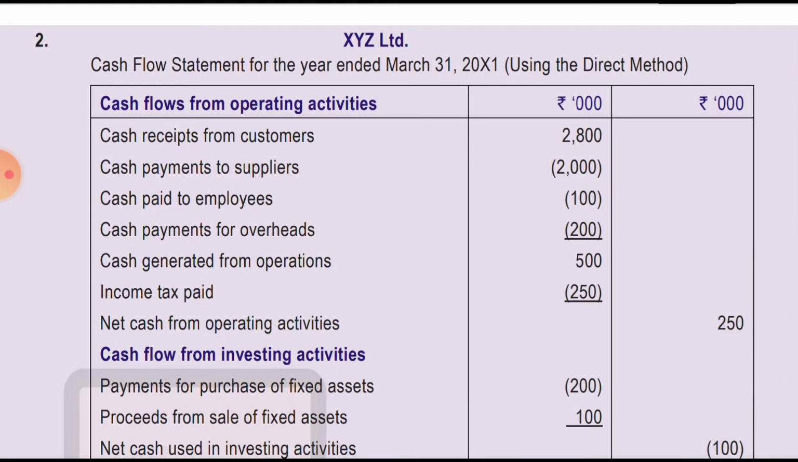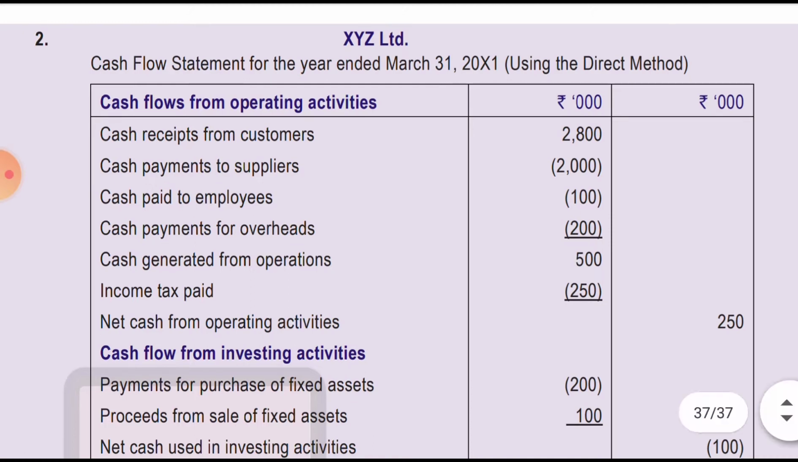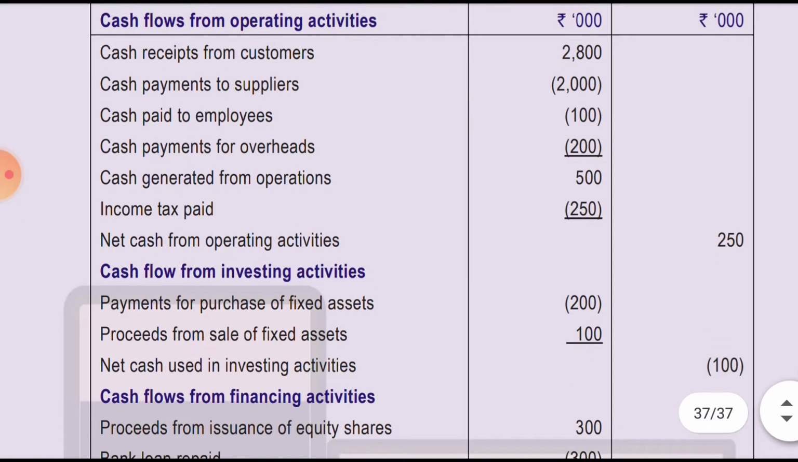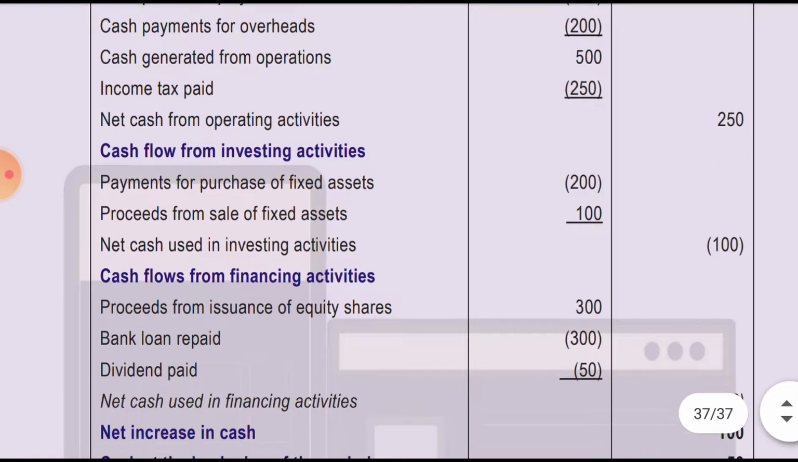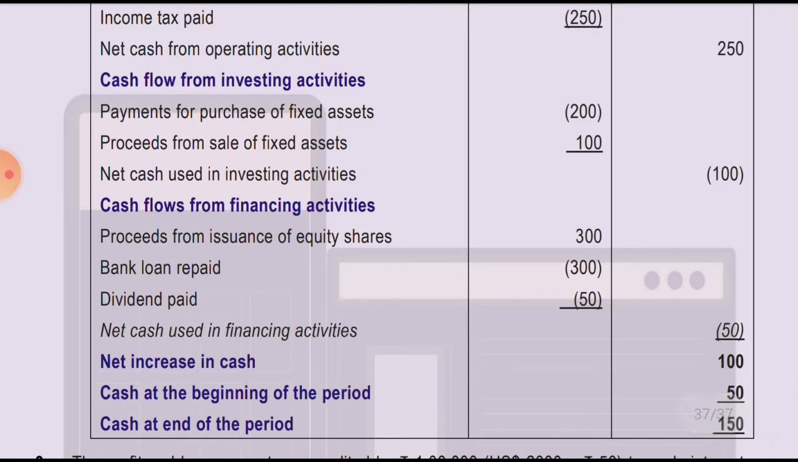Cash flow from operating activity: cash receipt from the customer, cash payment to supplier negative, cash payment to employee negative, cash payment overheads 2200 negative. Cash generated from operation is total 500. Of that, tax we had paid of 250, so we get a positive balance of 250. Then purchase of fixed asset negative, and sale of fixed asset 100, so 100 negative.